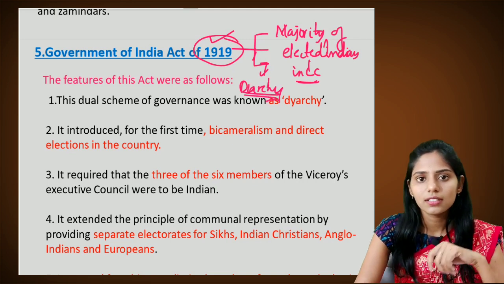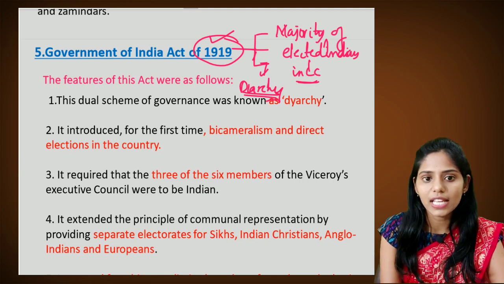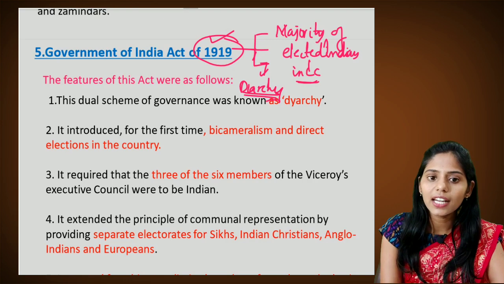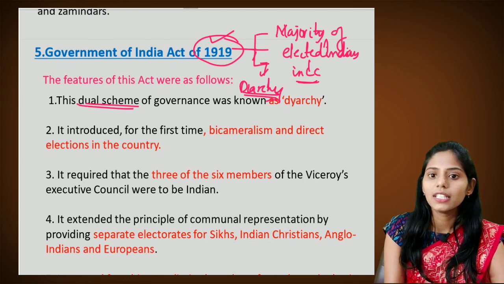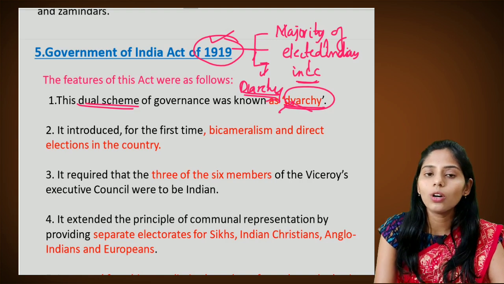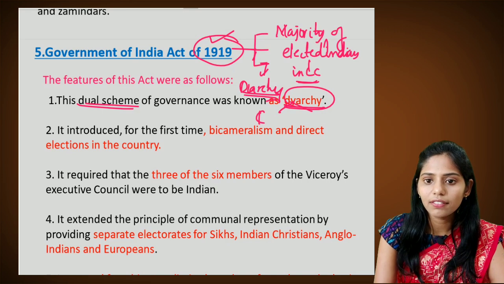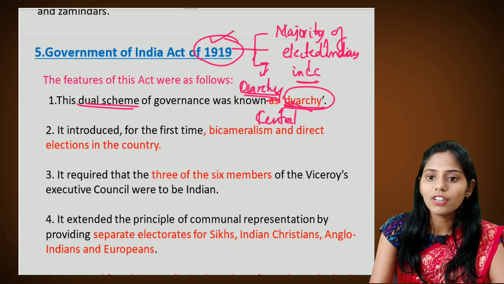So let us see this act in detail. If you see some of the features of this act, the first one is the dual scheme of government that was introduced, that is diarchy. So what is the meaning of diarchy? There are two levels of this governance. The first one is at the central level and the second at the provincial level.